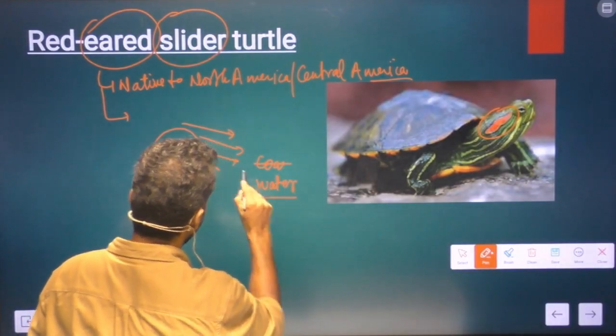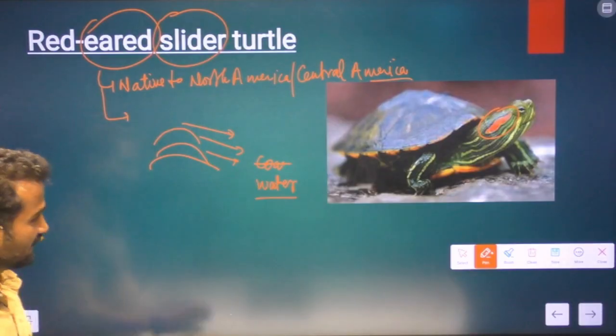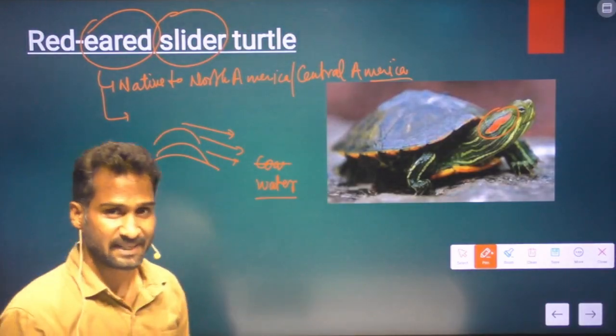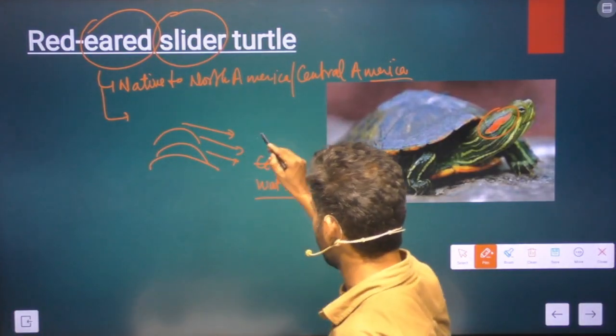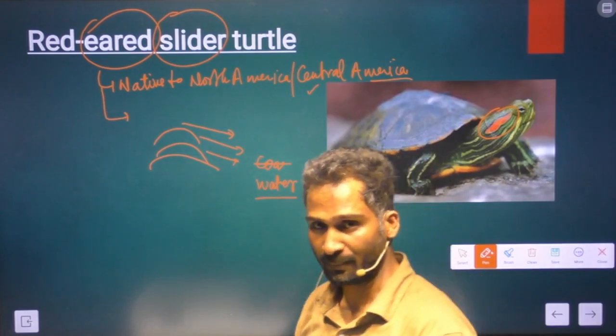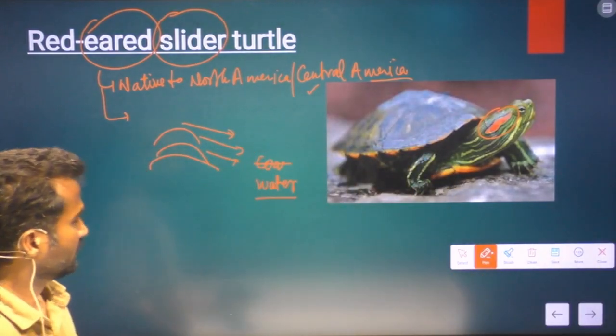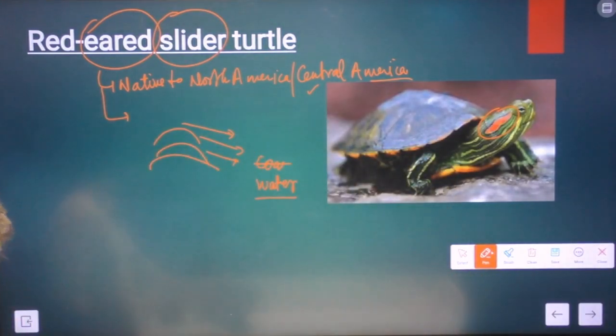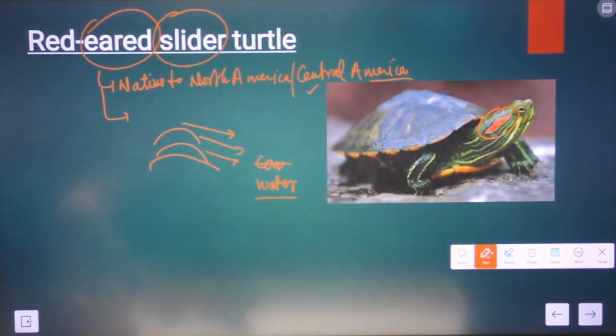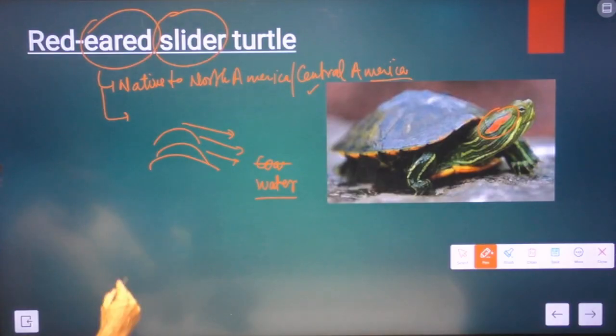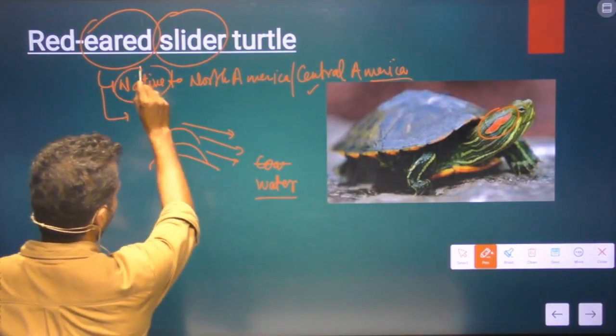And because of this sliding behavior, they are called slider turtles. So the first thing, they are native to Central America. That is the most important thing that we should know. Then coming to the other information about this. See, they are native to North America.